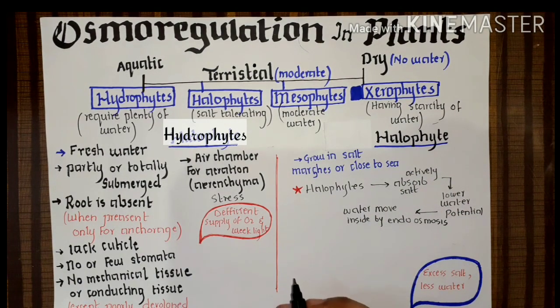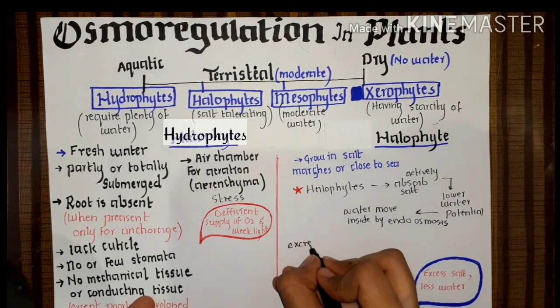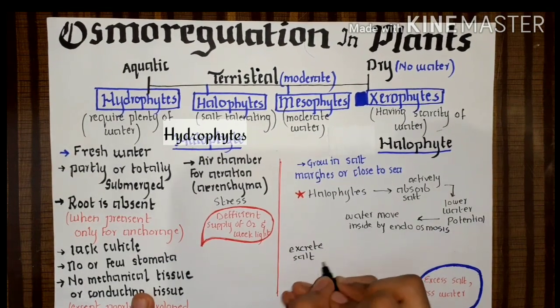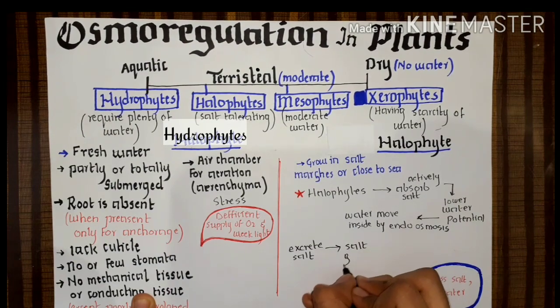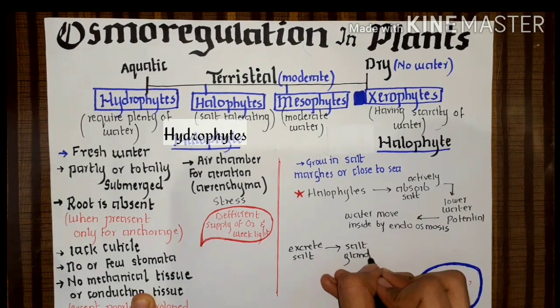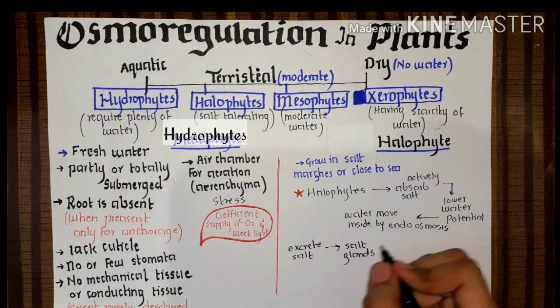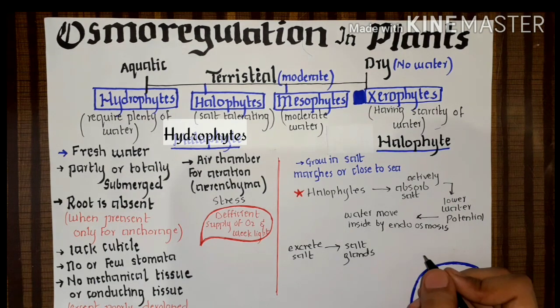Halophytes excrete salt through salt glands. And when they excrete salt through the salt glands, they can also absorb water vapors from the surroundings in liquid form.